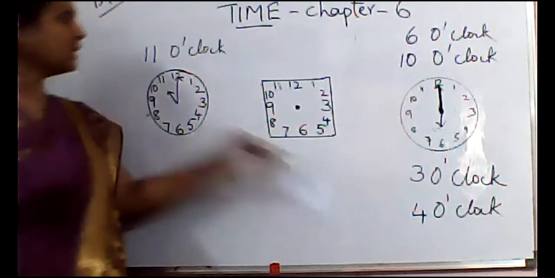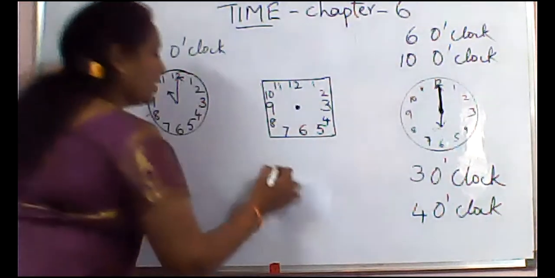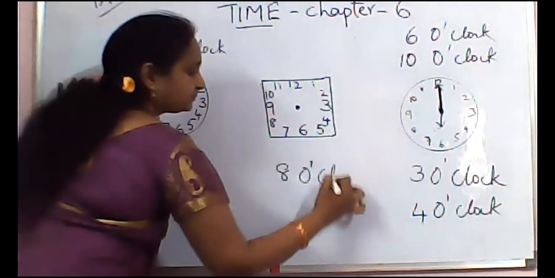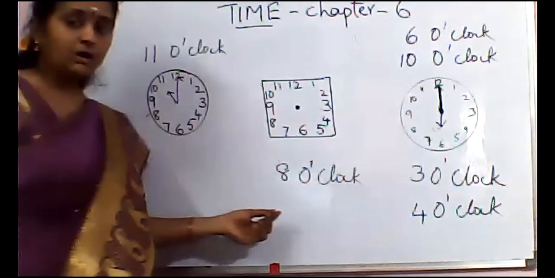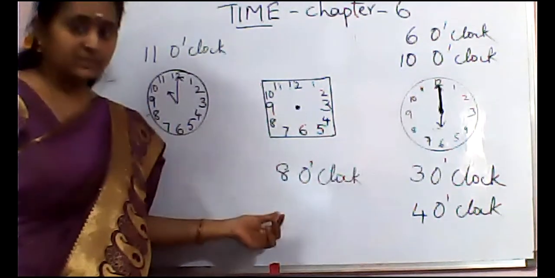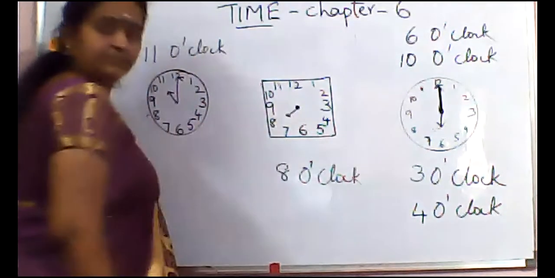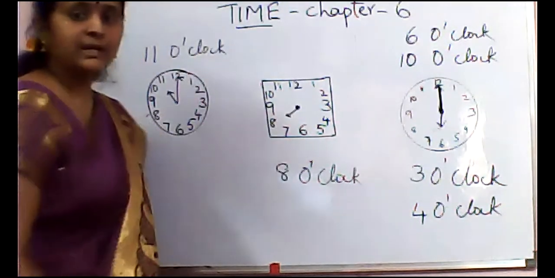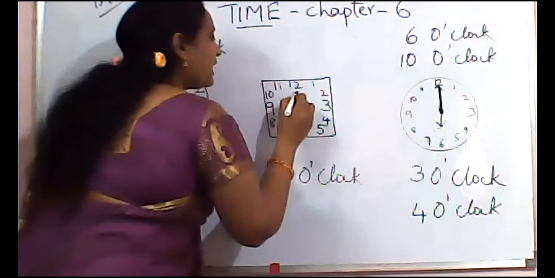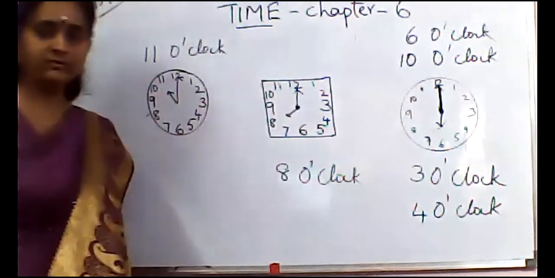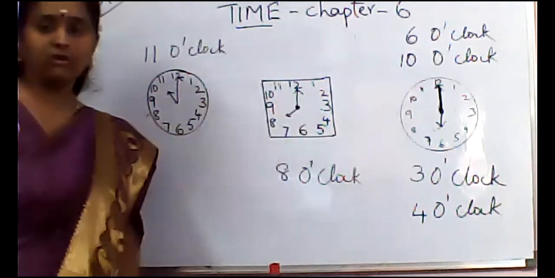Okay, children. Now, I want to show 8 o'clock. So, 8 o'clock means 8 hours. The short hand should be at 8 and the long hand is at 12. So this is 8 o'clock.